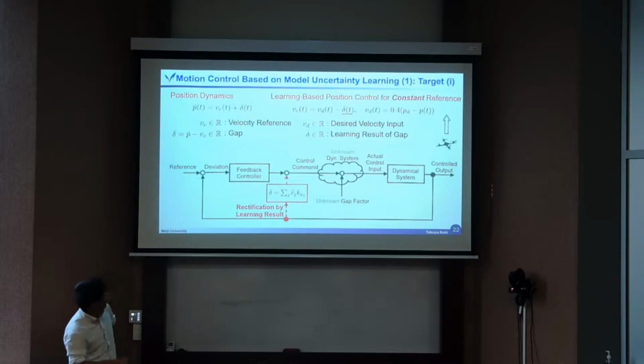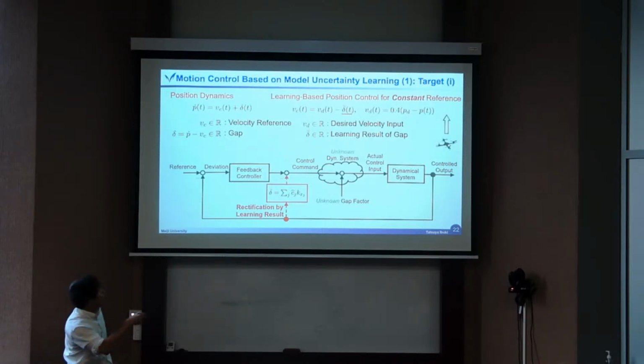The first one is, let's go back to the simple constant reference position control from 0.5 meter to 1.5 meters. We have already learned delta by the Gaussian kernel methods. So let me denote the learning result as delta bar. Then the control algorithm is very, very simple.